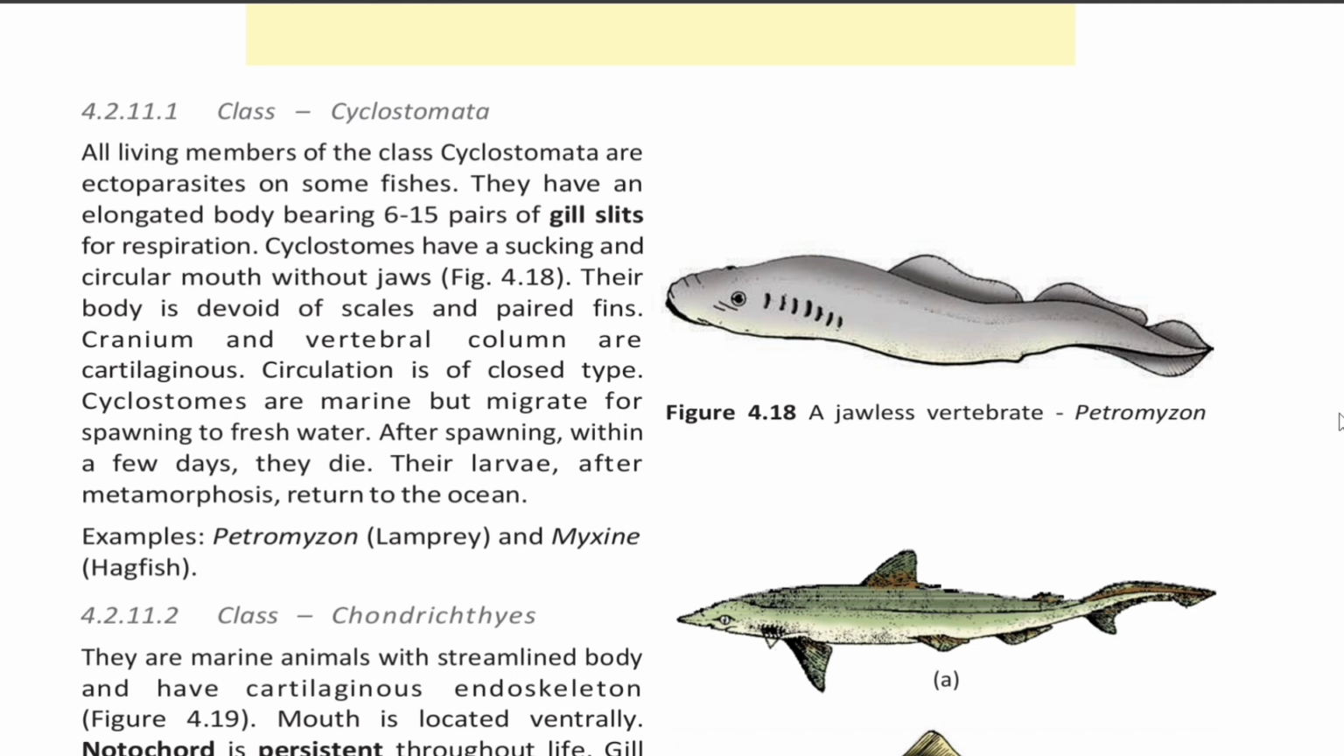Circulation is of closed type. Cyclostomes are marine but migrate to fresh water for spawning. After spawning, within a few days, they die. Their larvae after metamorphosis return to the ocean. Examples: Petromyzon, that is lamprey, and Myxine, that is hagfish.